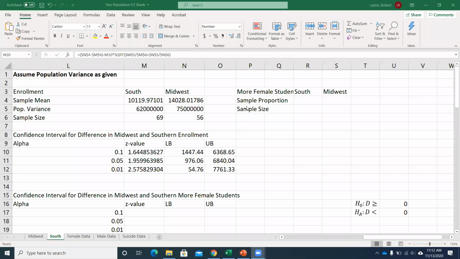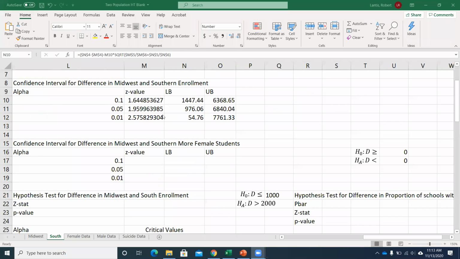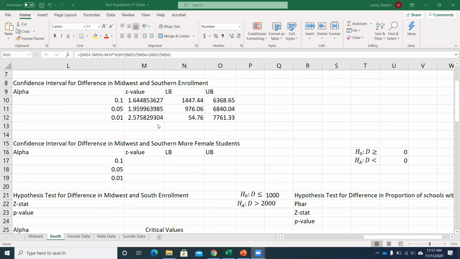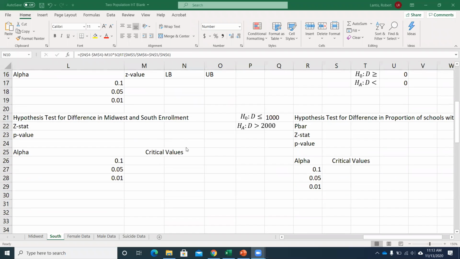So, I don't know if it'd be interesting to look and see, if I think that's the case, and maybe, I don't know, student body size is correlated with other things. Now maybe I'm interested in looking for differences in those variables between the South and the Midwest. So I thought this is an interesting example. I never necessarily would have thought this or knew this, but this is set up for doing some proportion stuff. So we'll scroll down a little bit here.